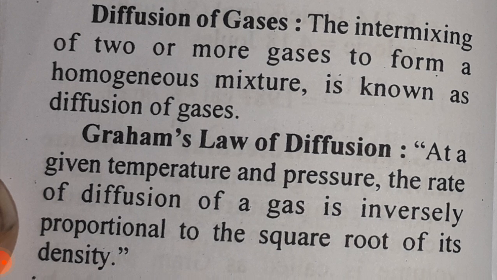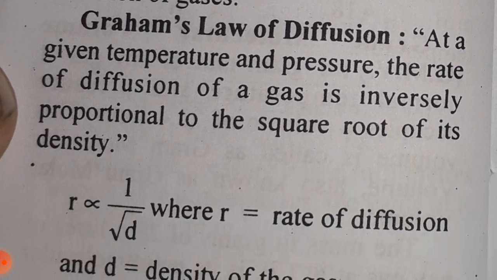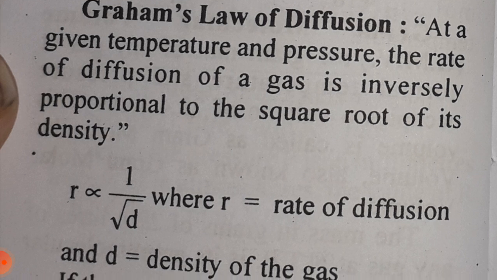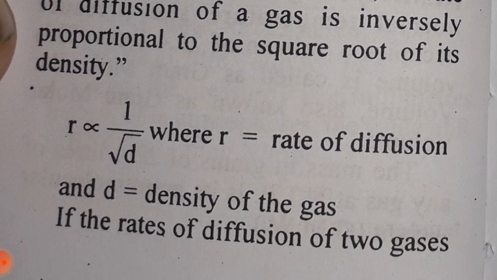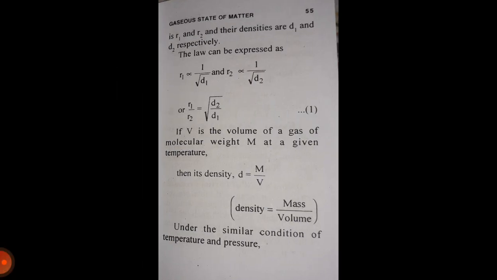Diffusion of gases. The intermixing of two or more gases to form a homogeneous mixture is known as diffusion of gases. Graham's law of diffusion. At a given temperature and pressure, the rate of diffusion of a gas is inversely proportional to the square root of its density. R is inversely proportional to square root of d, where R is the rate of diffusion and d is the density of the gas.